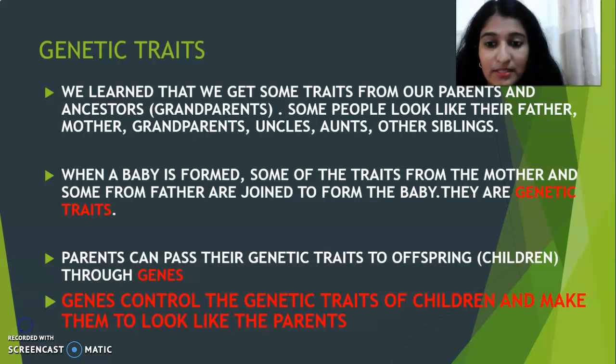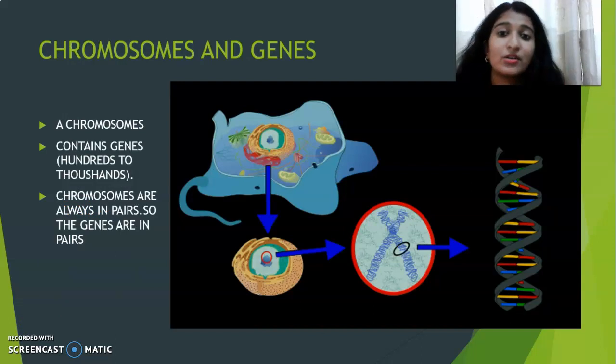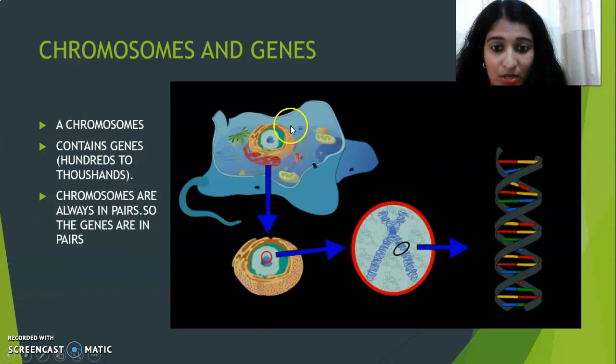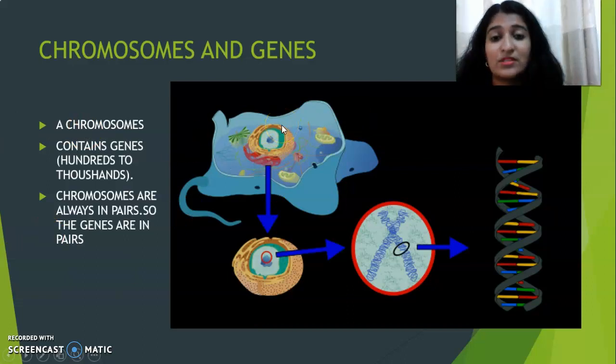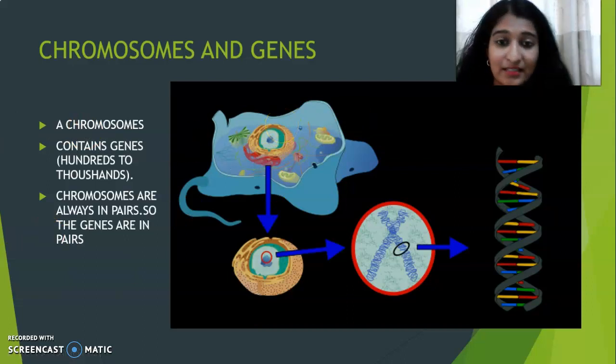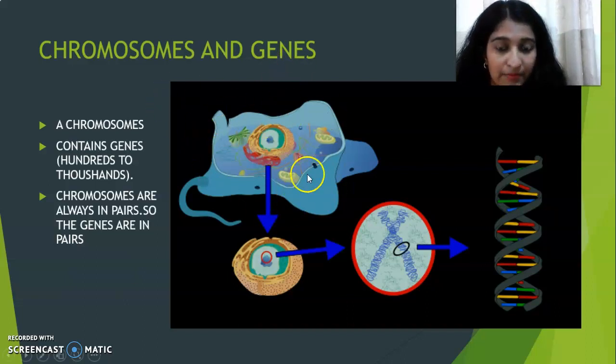And also we discussed what chromosomes and genes are. We know every body is made up of cells. Not only humans, animals and plants are all made up of cells. You know what a cell is? Our body is made up of cells. Okay, this is called a cell. Millions and thousands of cells are there in our body. This is a cell.